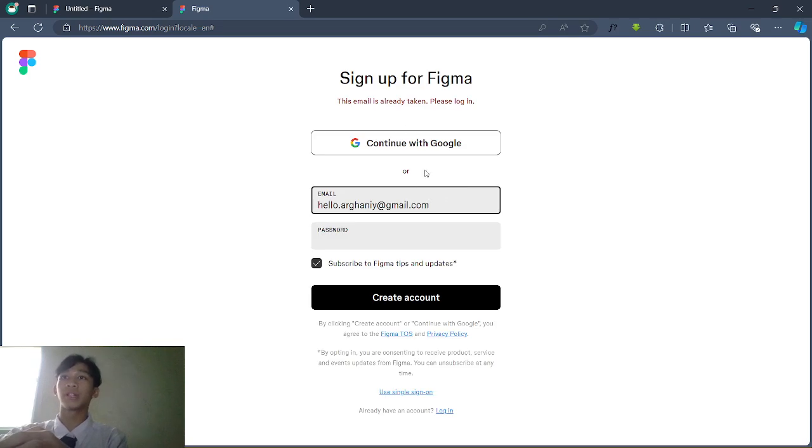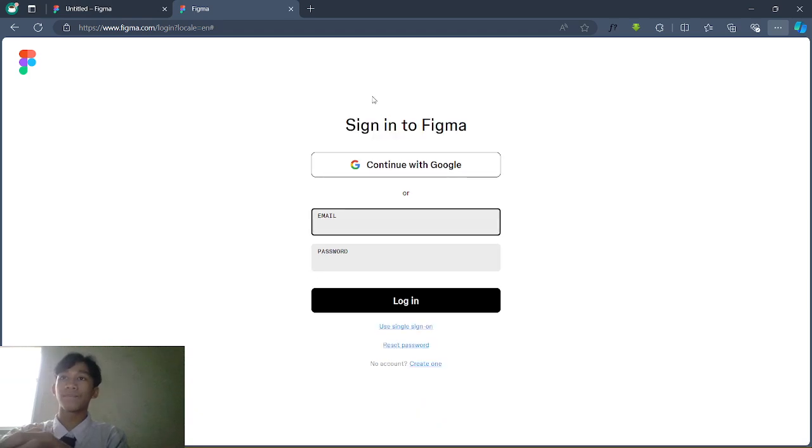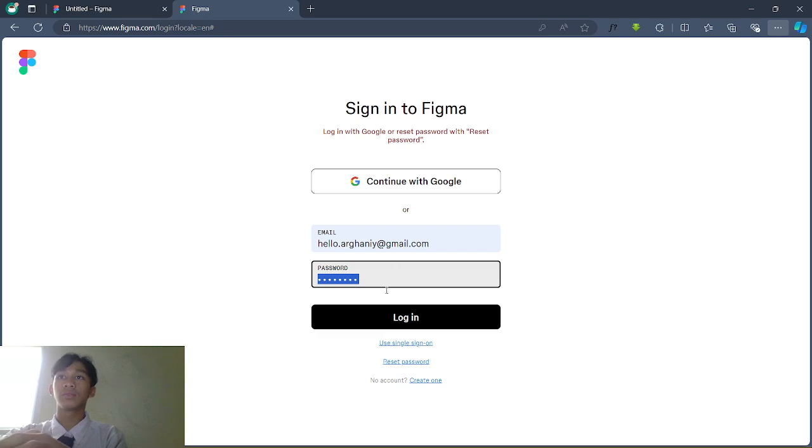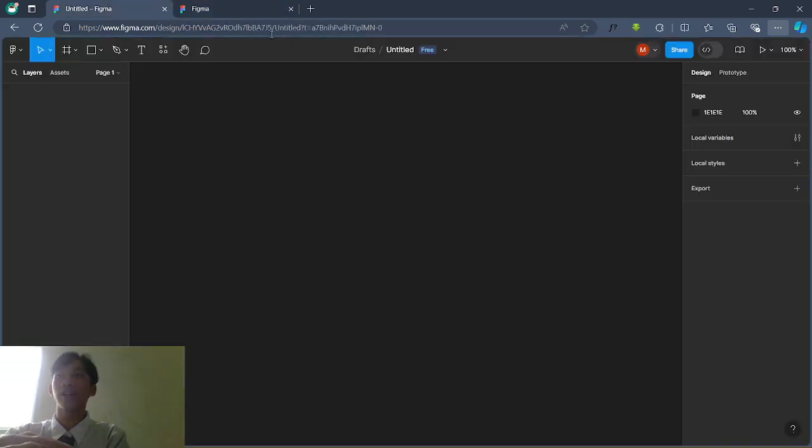Because this is already taken, if you create this account, you can log in here. I don't know my password, but if you already log in, you will directly go into the Figma landing page. So without further ado, let's start making.